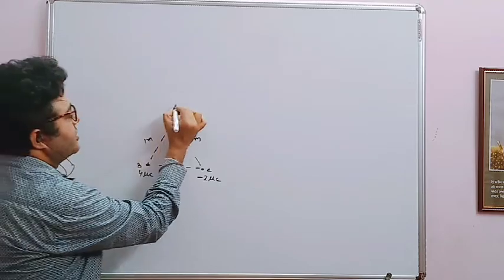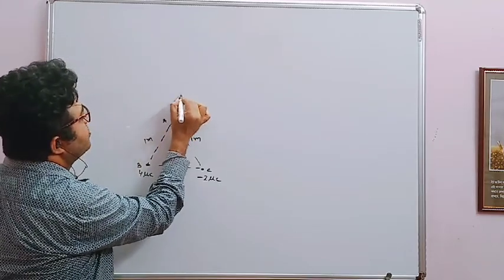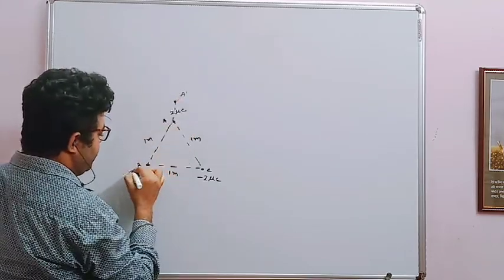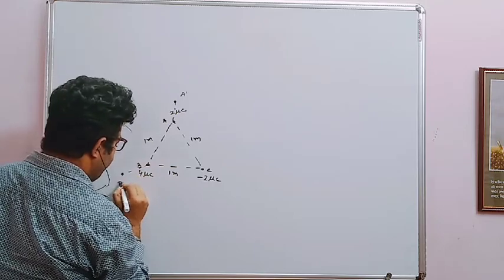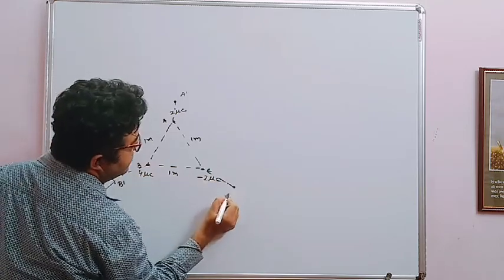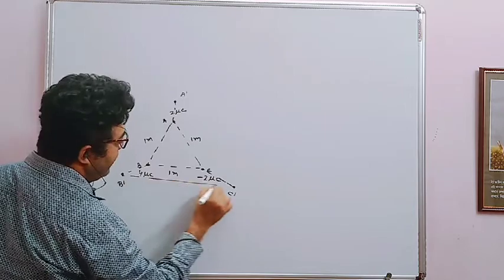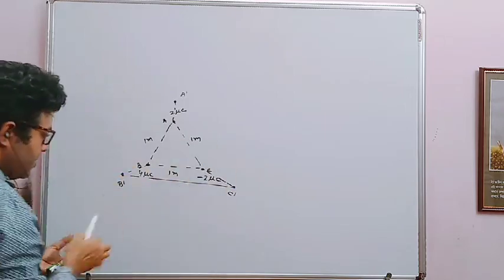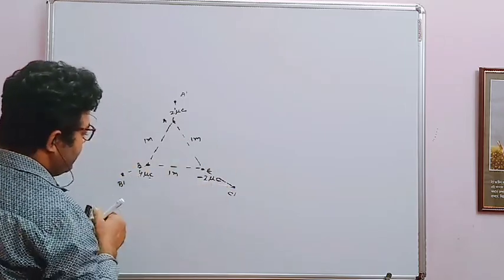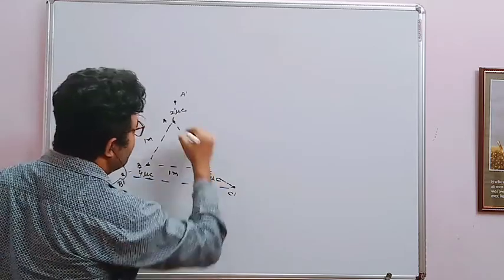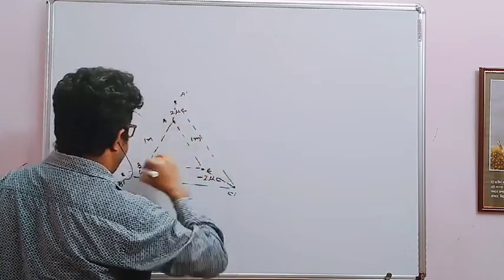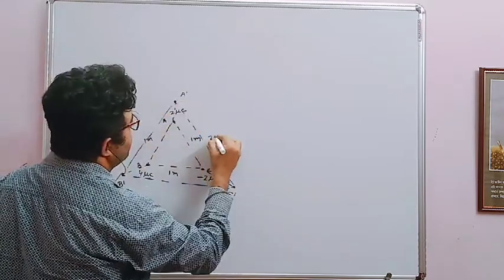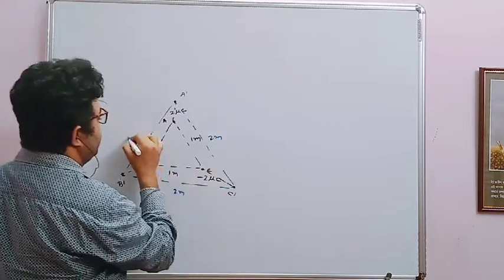Now you move the charged particles from A to A dash, B to B dash, C to C dash. And now I can use a different color. Now the new positions are, suppose, 2 meter, 2 meter, 2 meter.